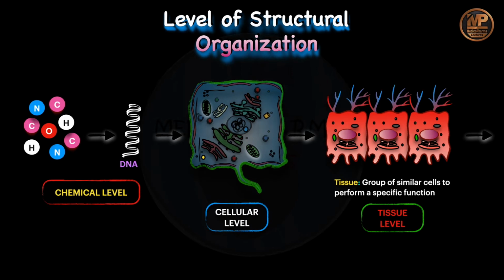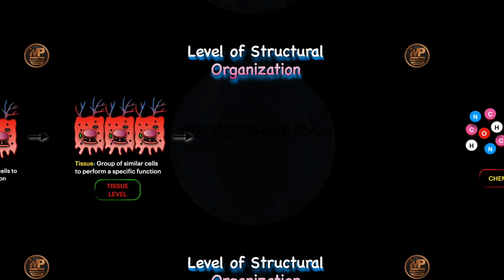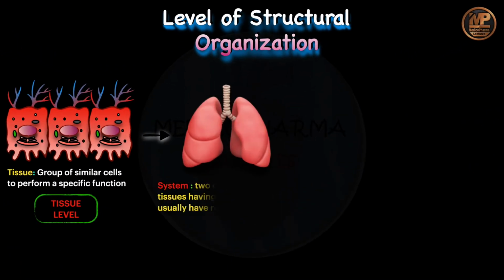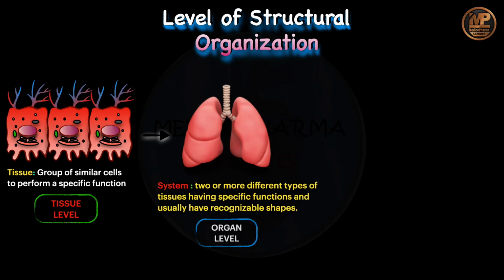Various tissues having similar function join together to form a specific shape, that is called what? Organ. So this is the organ level, the fourth level in this structural organization, right?